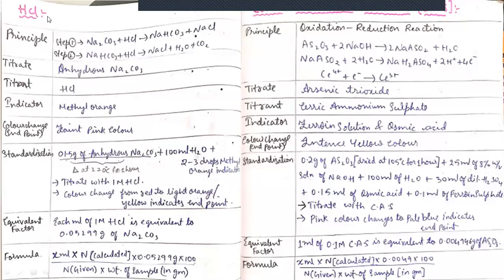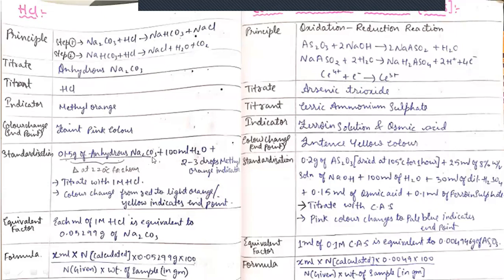The next one is HCl, hydrochloric acid, which is a secondary standard solution and which will be titrated with anhydrous sodium carbonate, which is a primary standard solution. The indicator is methyl orange, and this is the standardization procedure.